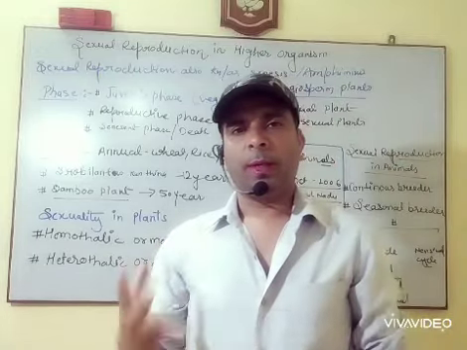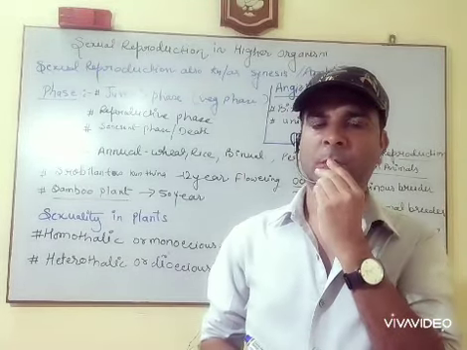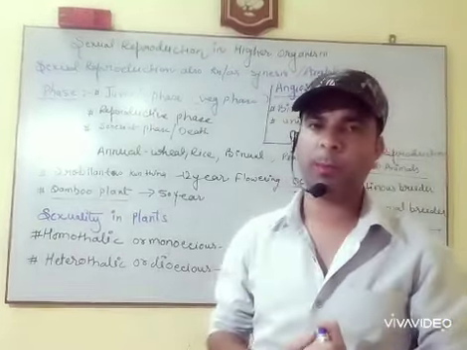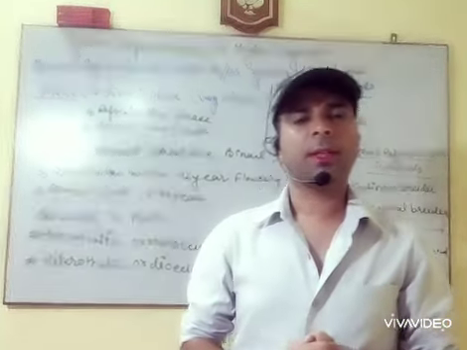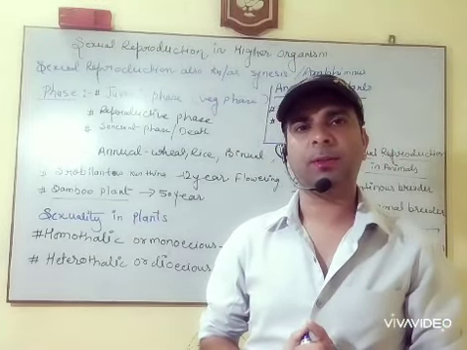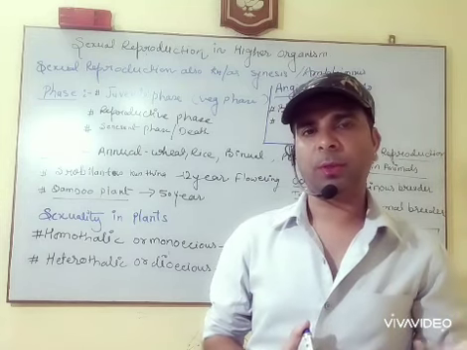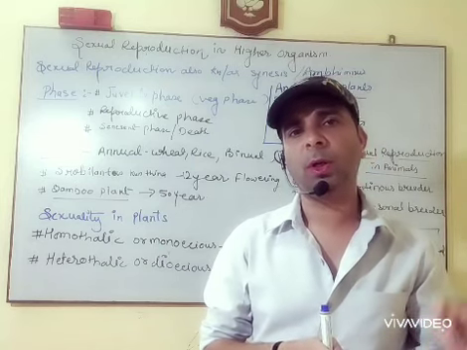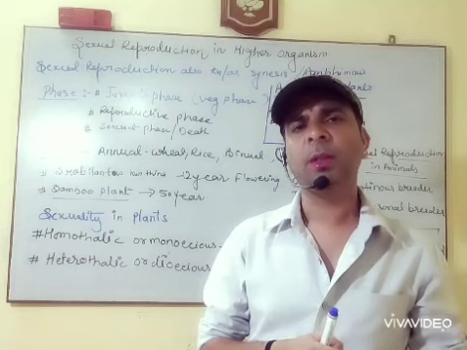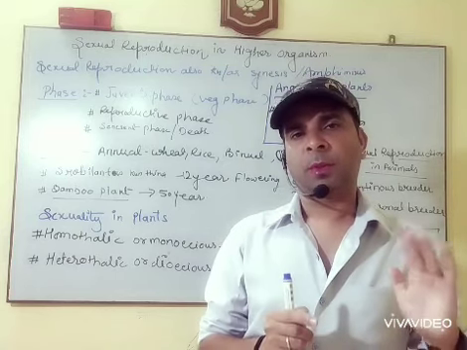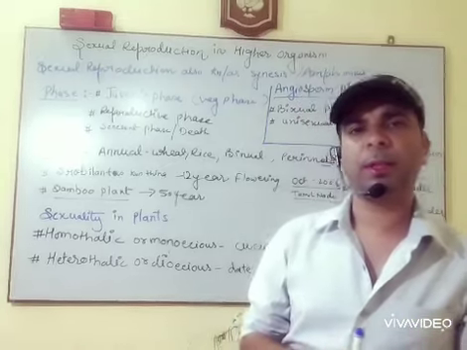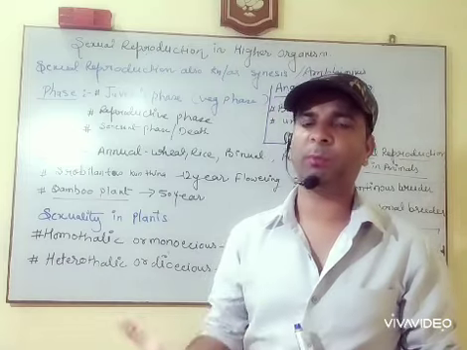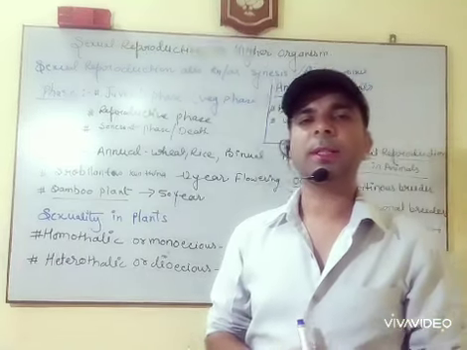Now we have to start the next topic. The next topic of chapter number 1, Biology, 12th class, is known as sexual reproduction in higher organisms. In the previous class we studied the different methods of reproduction in plants and animals, but in which category? They are the lower organisms. It may be a unicellular or multicellular organism, but the asexual mode. Here we have to study the next one, that is sexual reproduction in higher organisms, both plant as well as animal. So what is sexual reproduction?